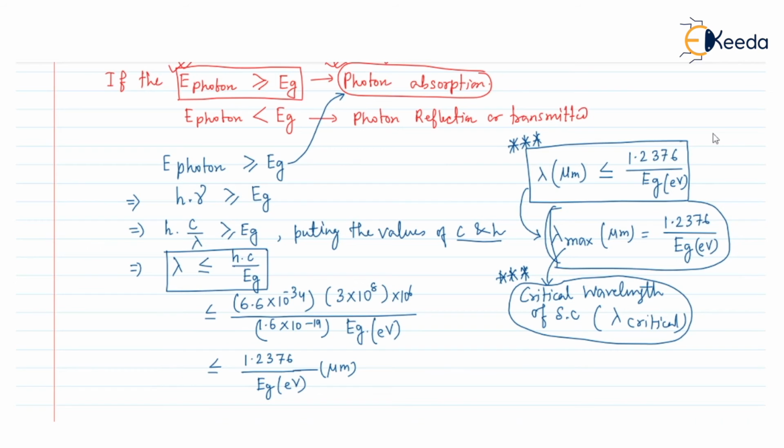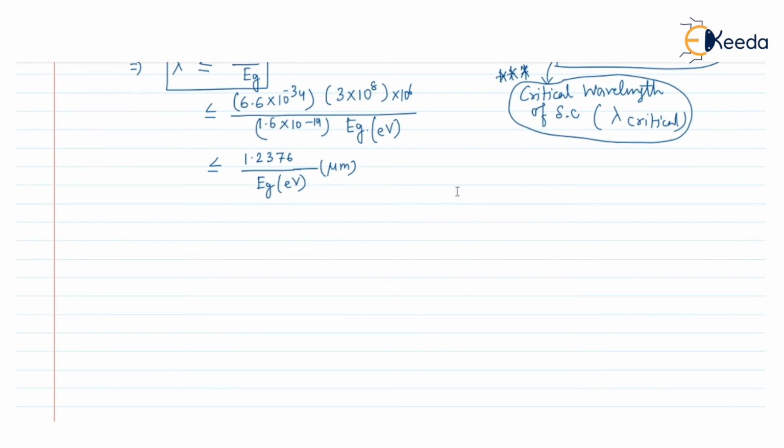In this case, there are some points that should be remembered by students, and I am writing those as key points.